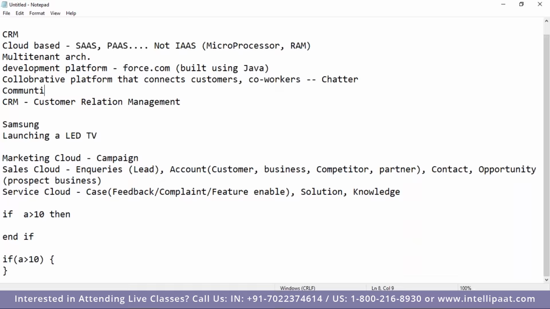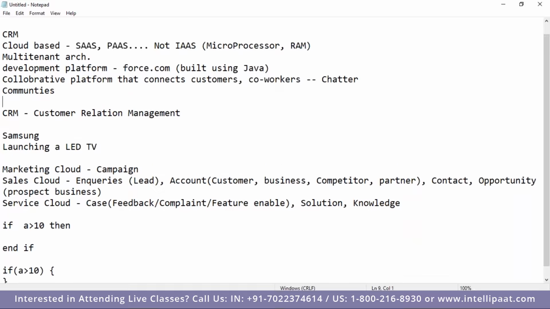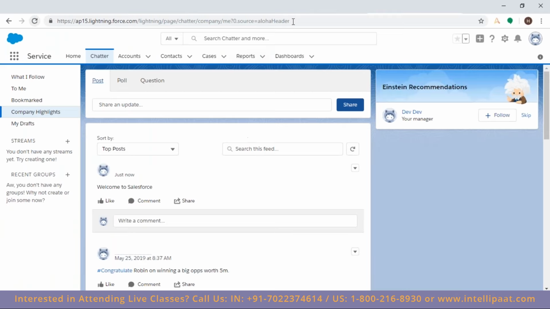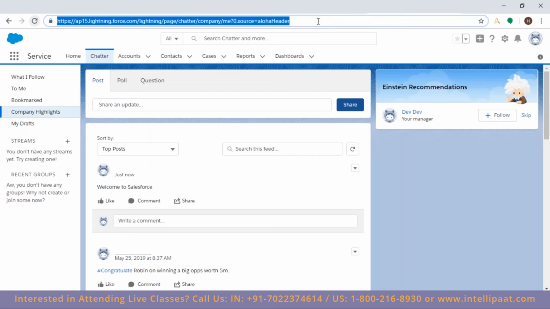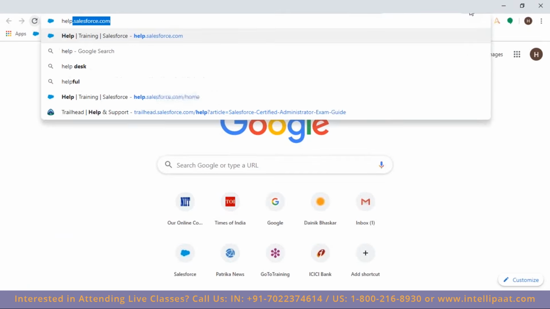Now, just now we were talking about the customers. If a customer wants to log in and do self-service, for example to get some software for Dell, to find what is the suitable software for my laptop, I'll go and connect to the customer portal. Here, rather than calling it a customer portal, we call it a community. That is the community cloud we are talking about. You get that when you go to help.salesforce.com.